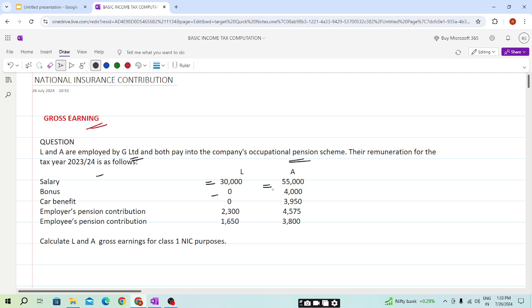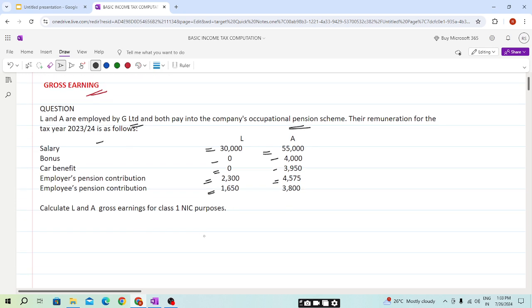Bonus is 0 for L and for A it is 4,000. Car benefit is 0 for L and for A it is 3,950. Employer's pension contribution is 2,300 and 4,575. Employee's pension contribution for L is 1,650 pounds and for A it is 3,800 pounds. Calculate L and A's gross earning for Class 1 NIC.